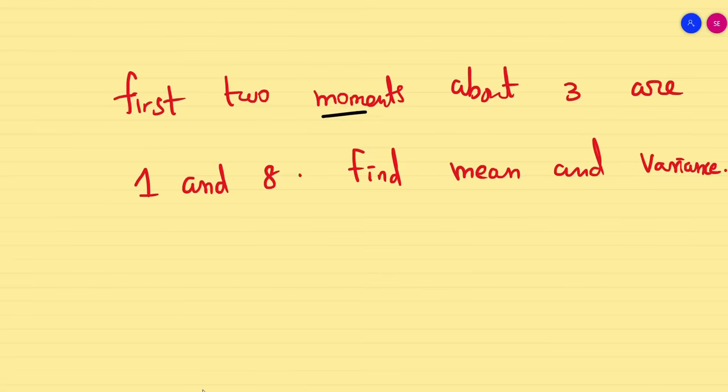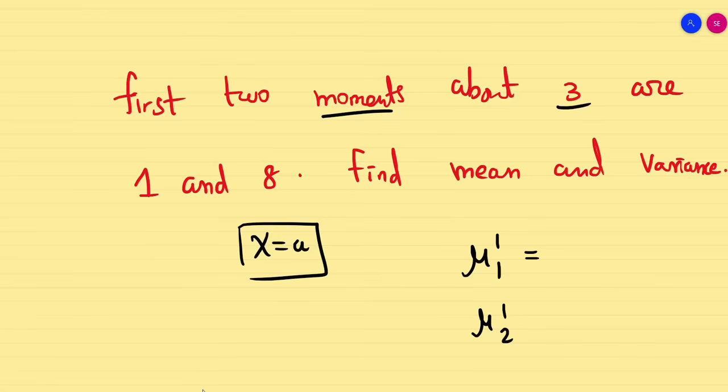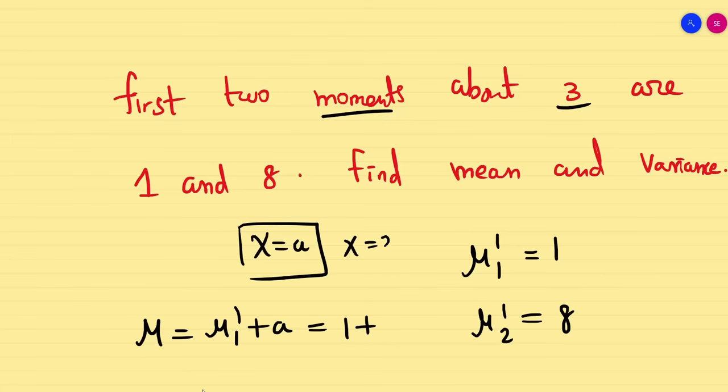So now you have to read the question. First two moments about 3. That means about the point x equal to a. So that means the information given is on mu1 dash, mu2 dash. Mu1 dash is 1, mu2 dash is 8. So I said mu is mu1 dash plus a. Immediately I can write my answer. Mu1 dash is 1. A is going to be 3 here according to this problem.